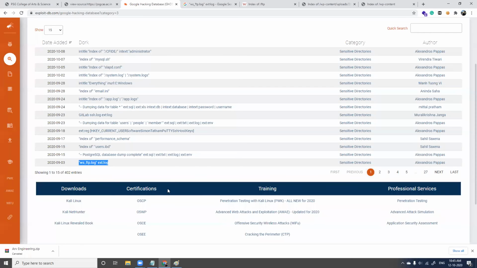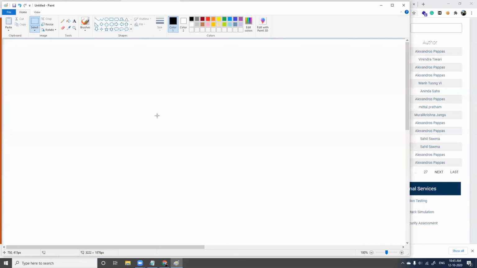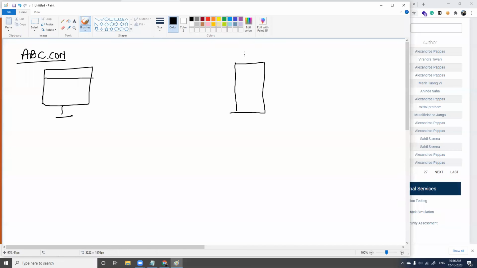Okay. Now, what is the countermeasure for Google Dorks? In case you have a website called abc.com, or you feel your site abc.com has sensitive information being exposed with the help of Google Dorks, and you want to prevent that, what you have to do? This is your web server here.